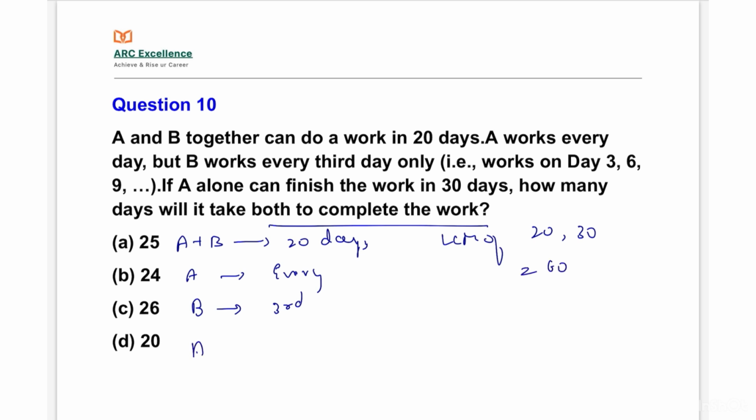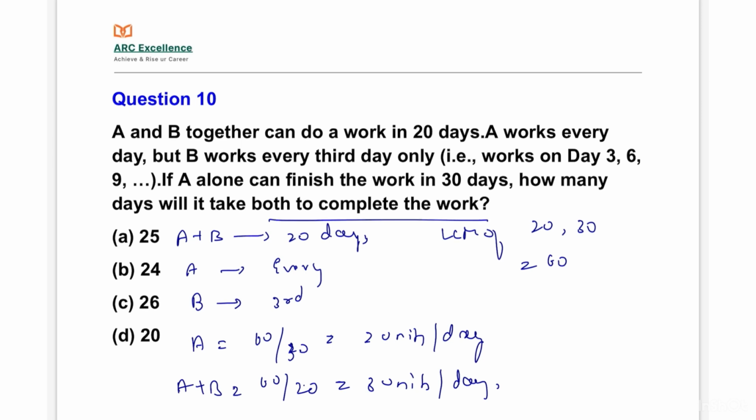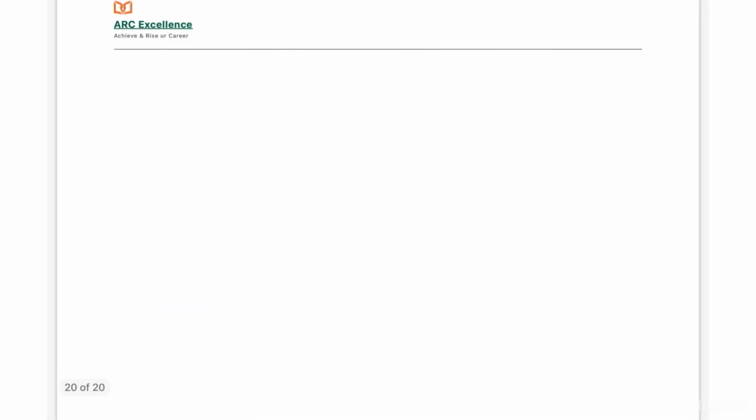Therefore, A is equal to 60 by 30, that is 2 units per day A works. A plus B together work 60 by 20, that is equal to 3 units per day. Therefore, we have to find B's rate. B is equal to 3 minus 2, that is equal to 1 unit per day B will work.